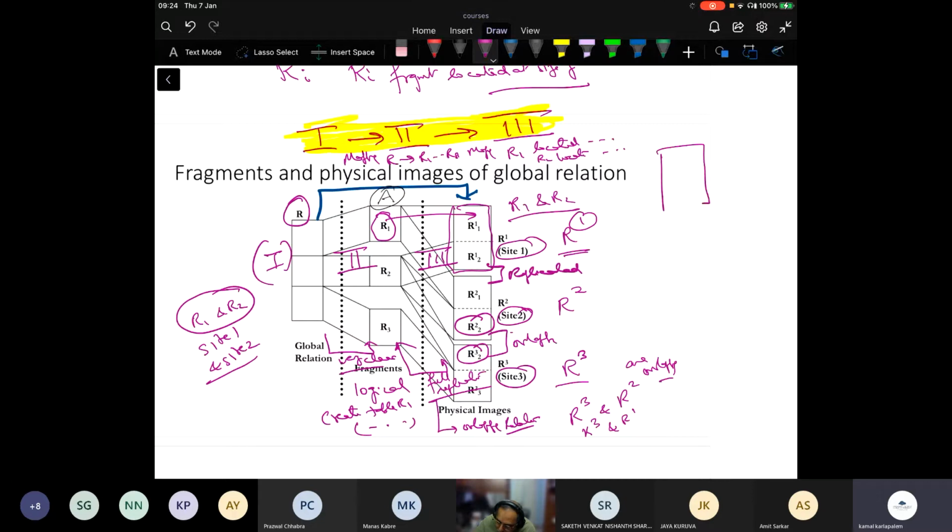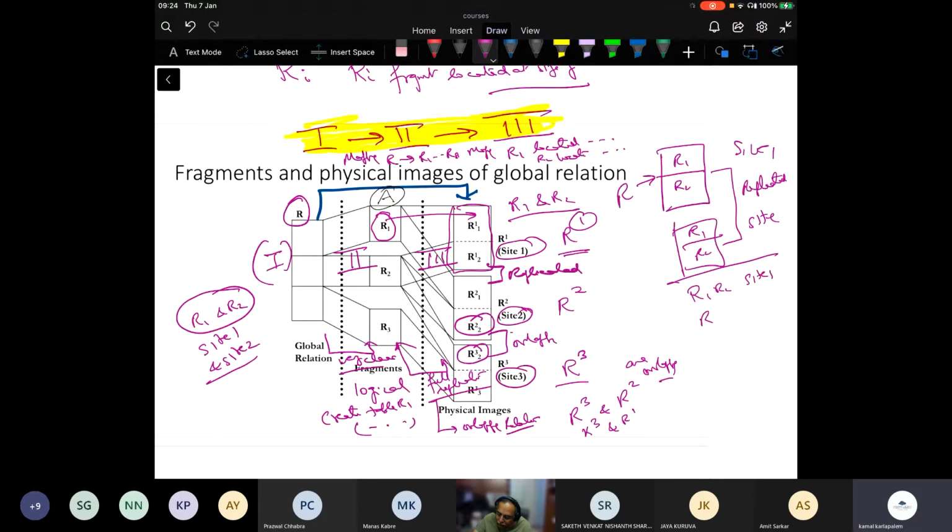So from R, I get a partition which is the R1 and R2 combination, and it is completely there in site 1 and site 2. So it is replicated. Whereas if you look at R1 and R2 at site 1 and R2 and R3 at site 3, they are not replicated. Only R2 is common. So therefore, it is overlapping.